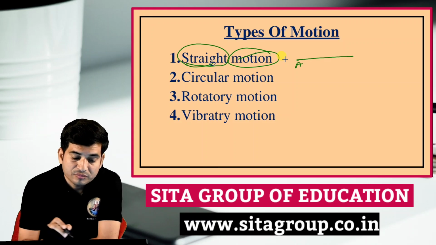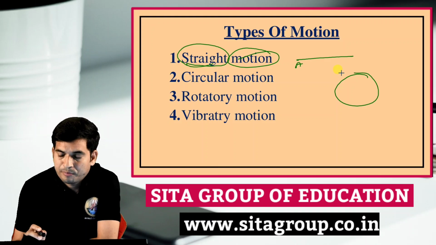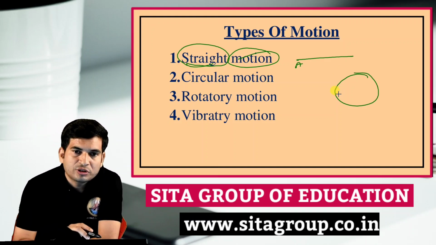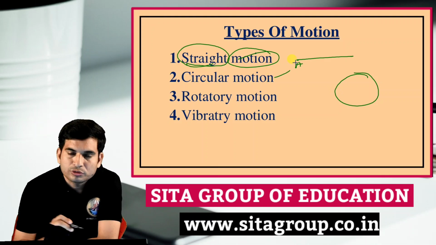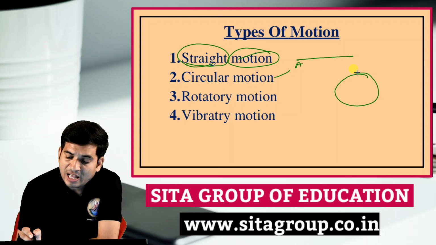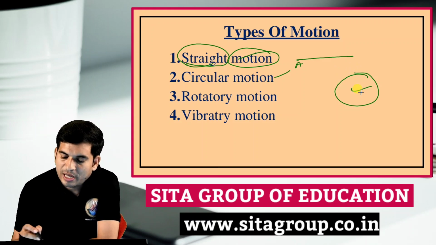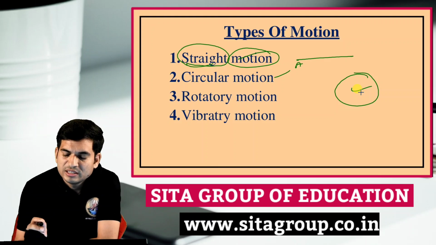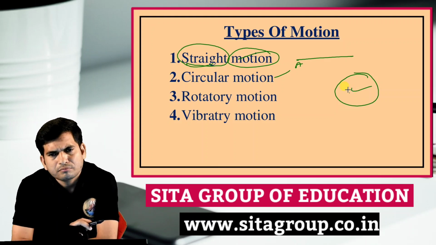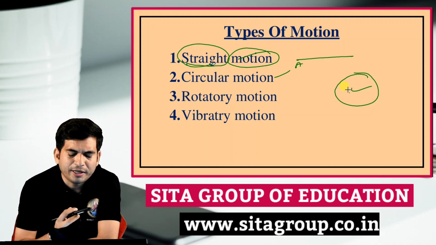The next one is circular motion. If the object moves on a circular path, then its motion is said to be circular motion. When you have seen that the path is circular, this is called circular motion. For example, in daily life, you can do it as a practical.